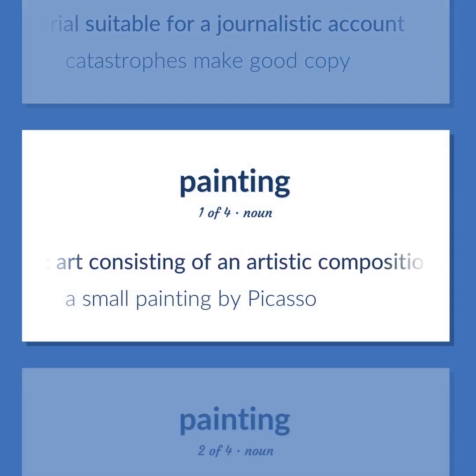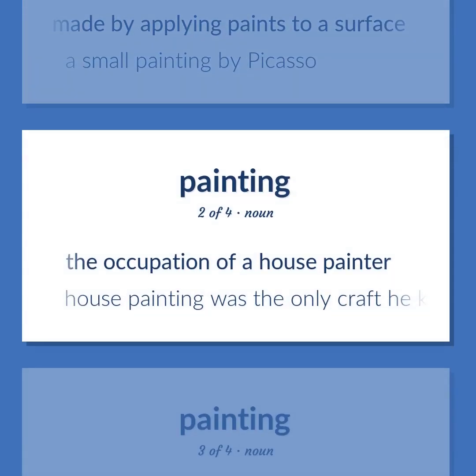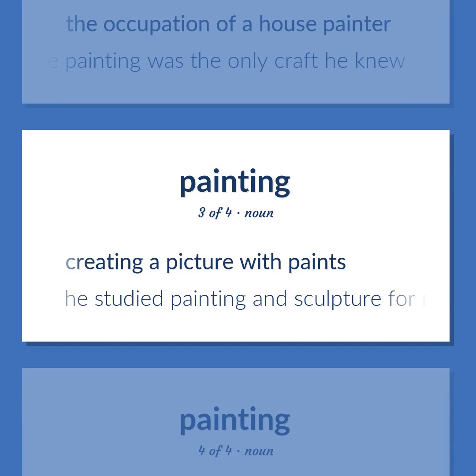Graphic art consisting of an artistic composition made by applying paints to a surface. A small painting by Picasso. The occupation of a house painter. House painting was the only craft he knew. Creating a picture with paints.